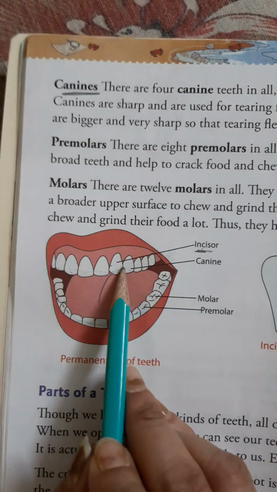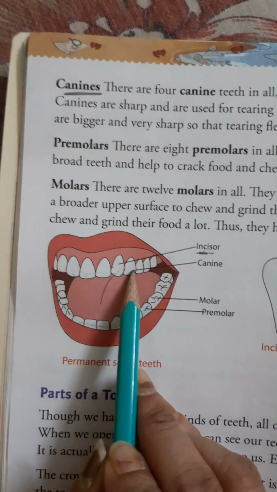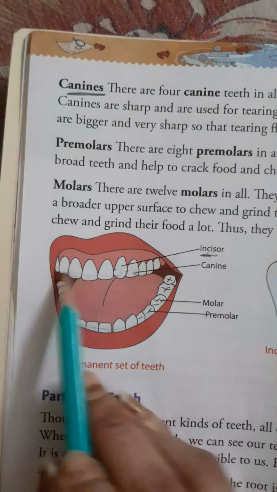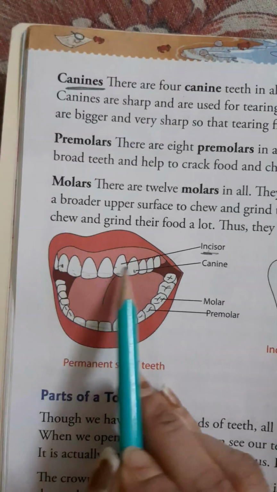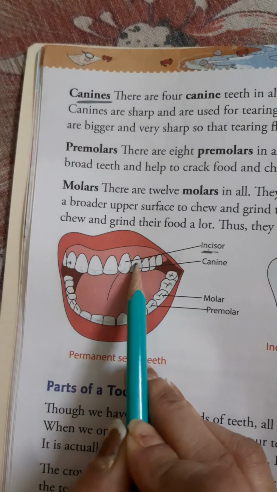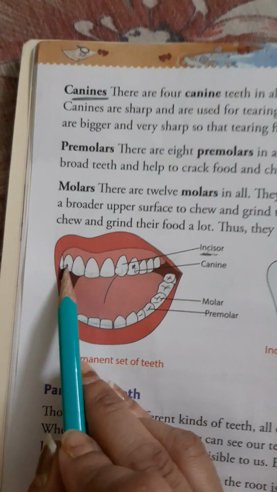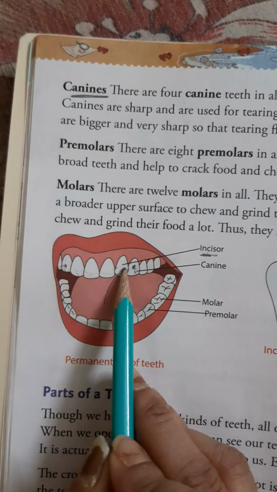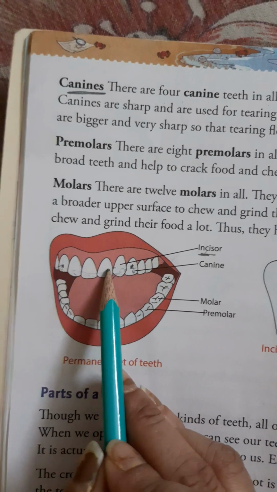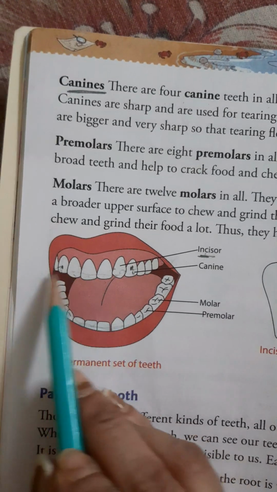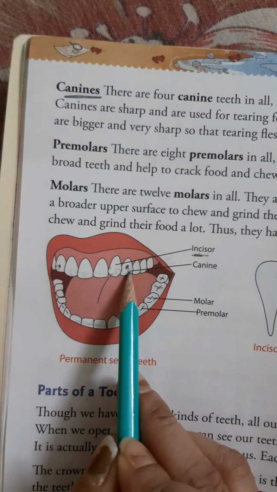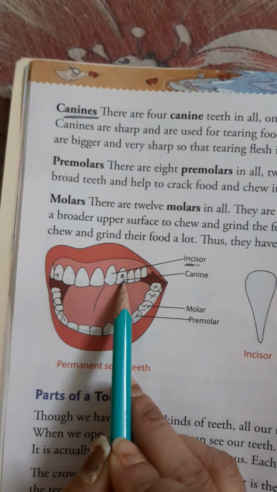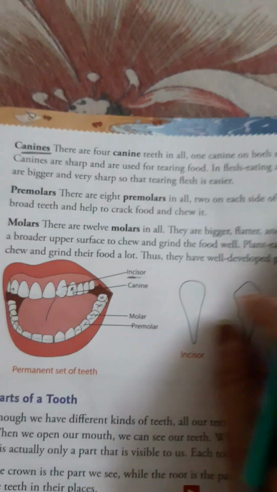So, how many canines in upper jaw? 1, 2. These 4 are incisors. And on both sides, beside the incisors, 1 canine is present.